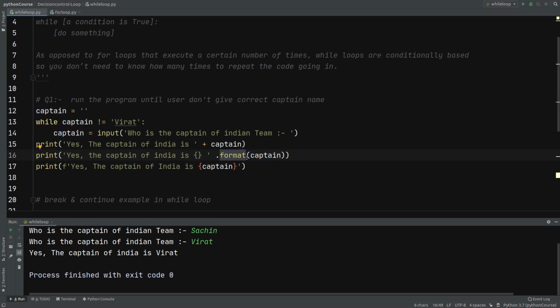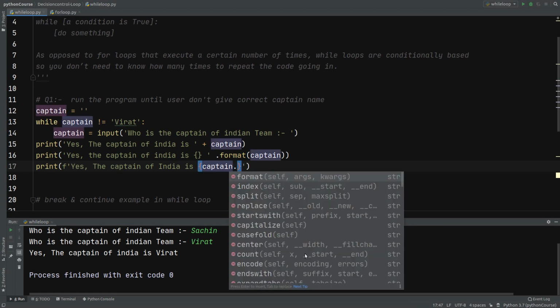So you must know this dot format method, and from Python 3.6, I prefer this type of print statement for string formatting, where you place f before the beginning and include all of that part. And as you can see, the variable is inside my placeholder. Also I can apply a method here, captain dot upper.